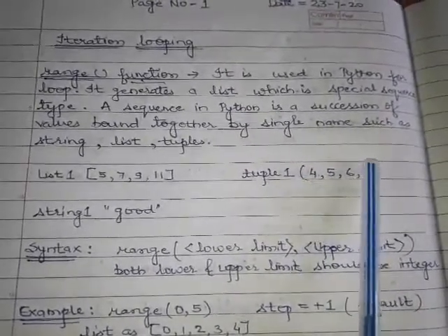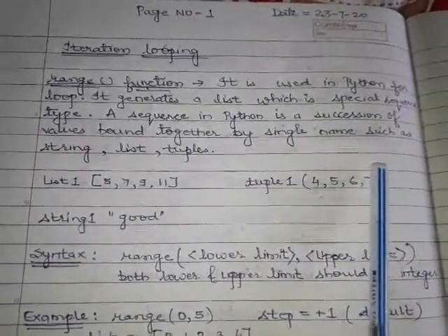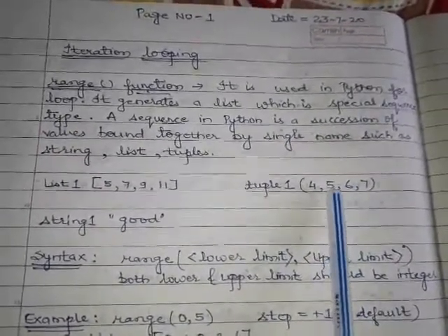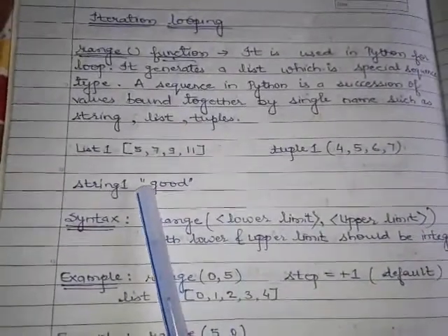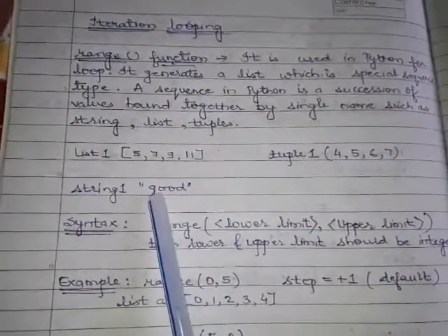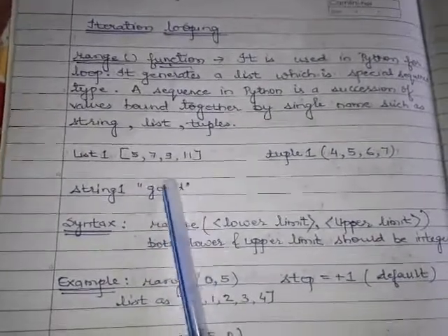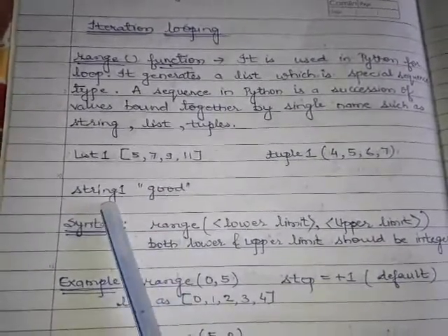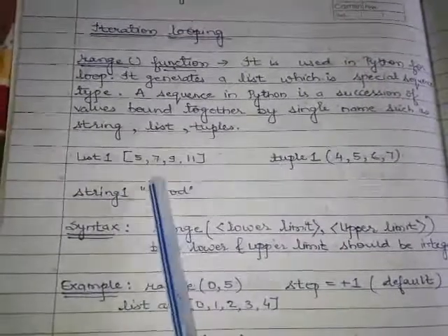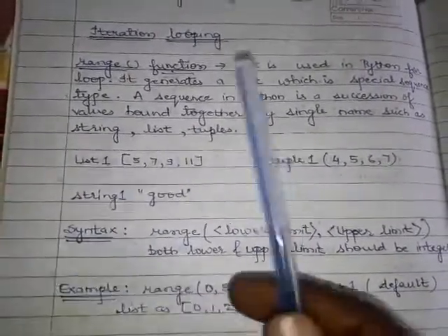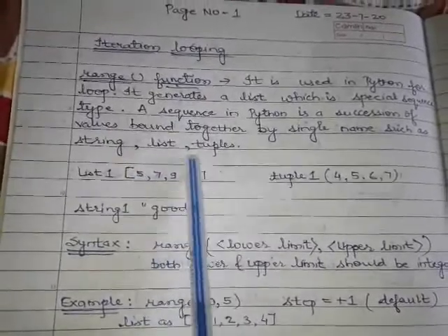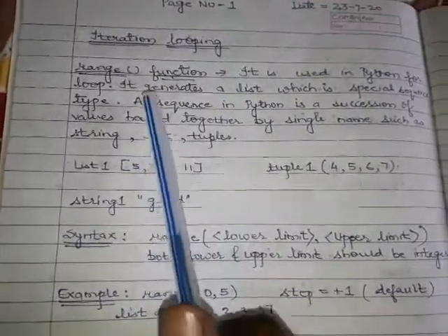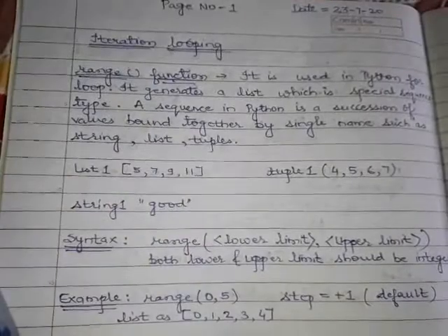Whatever values are bound in these round brackets, it is called a tuple. And you are aware of string, which is written in single quotes or double quotes. So 'good' is written in quotation marks, that's why it is called a string. So these three are all examples of sequences. Basically, our range function will give a list. These types of elements will be given by our range function.